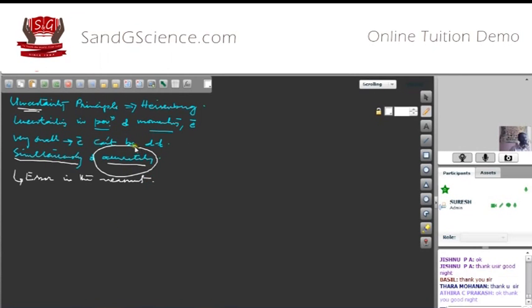So here we are going to measure position and momentum of very small particles like electrons. Either we try to measure the position or we try to measure the momentum. The principle says that there will be error.